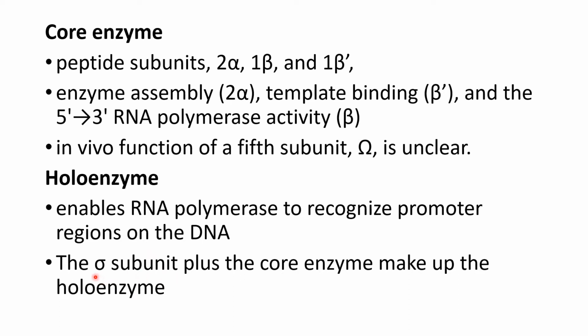Another subunit, the sigma subunit, is present in the RNA polymerase holoenzyme. This sigma subunit is responsible for the recognition of the promoter region on the DNA.